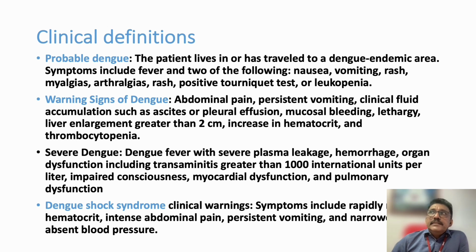But in some patients, you can see hypotension initially itself. In any fever you can get hypotension because of volume loss; because of high fever, the patient loses a large amount of water from the body. But in dengue shock syndrome, vascular leak is the cause of hypotension. So even if you give fluids, the volume will again be displaced from the intravascular compartment to the extravascular compartment because of this vascular leak. So dengue shock syndrome or severe dengue is very important when we are practicing, because in these patients mortality is very high.